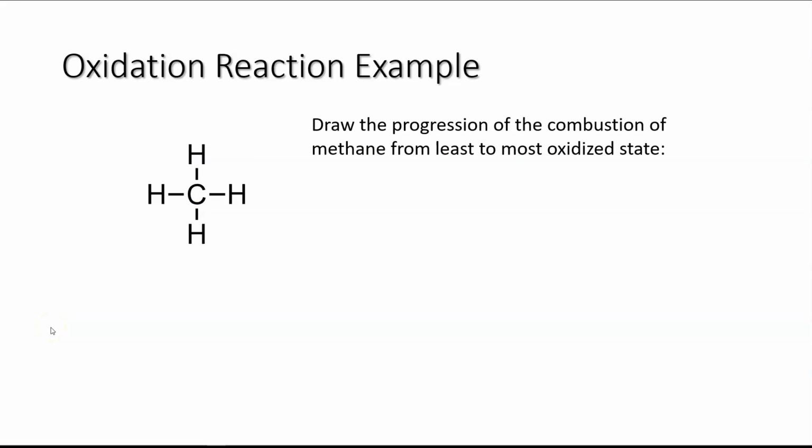A lot of different types of substances can be oxidized and reduced. In this part, we're going to focus just on carbon-based compounds. This is the foundational basis for a lot of things that are happening in organic chemistry and biochemistry. If we draw the progression of combustion, which is a redox reaction, and I'll show you how, we go from methane to the most oxidized state of this carbon. What we can do is react this with oxygen, so we are going to add O2.